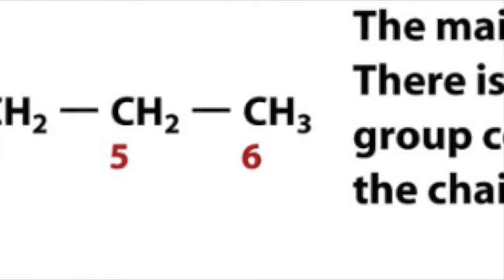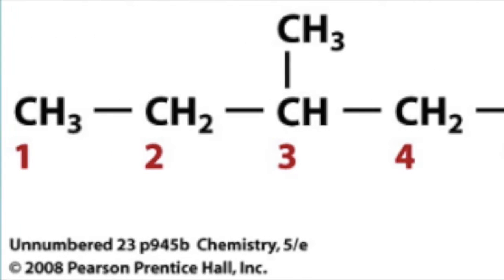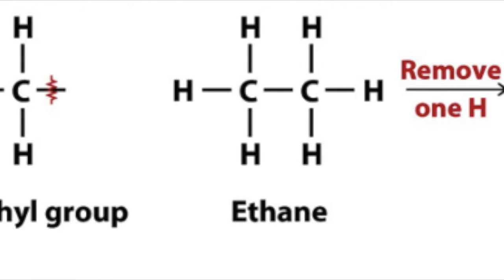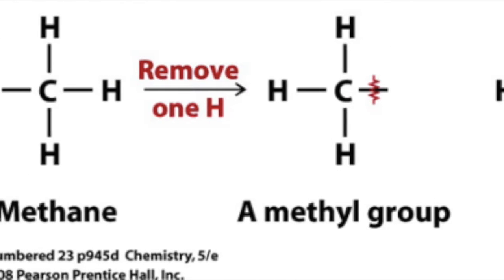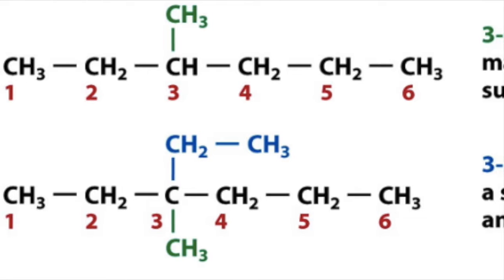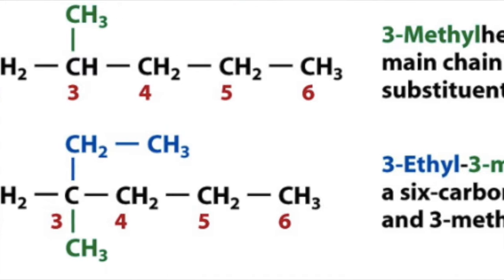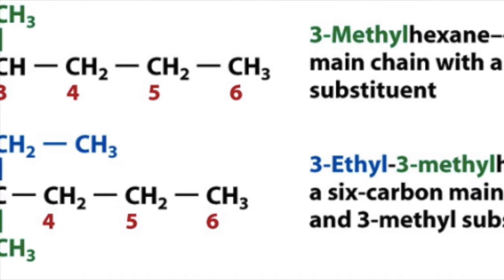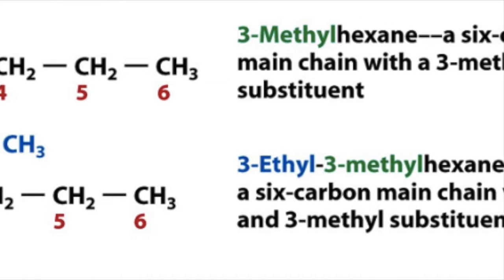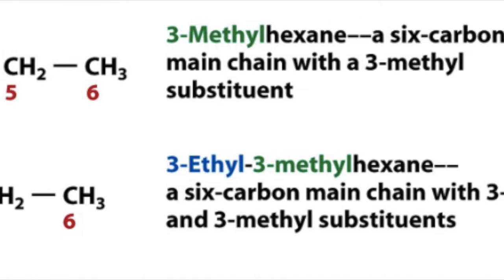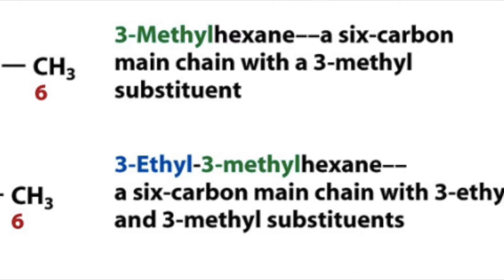Next, we identify and number the branching substituent. Finally, use hyphens to separate the different prefixes and commas to separate numbers when they are more than one. List them in alphabetical order. If one or more identical substituent groups are present, use one of the Greek prefixes. As you can see in the image, here is an example of some alkanes following the steps that we already mentioned.